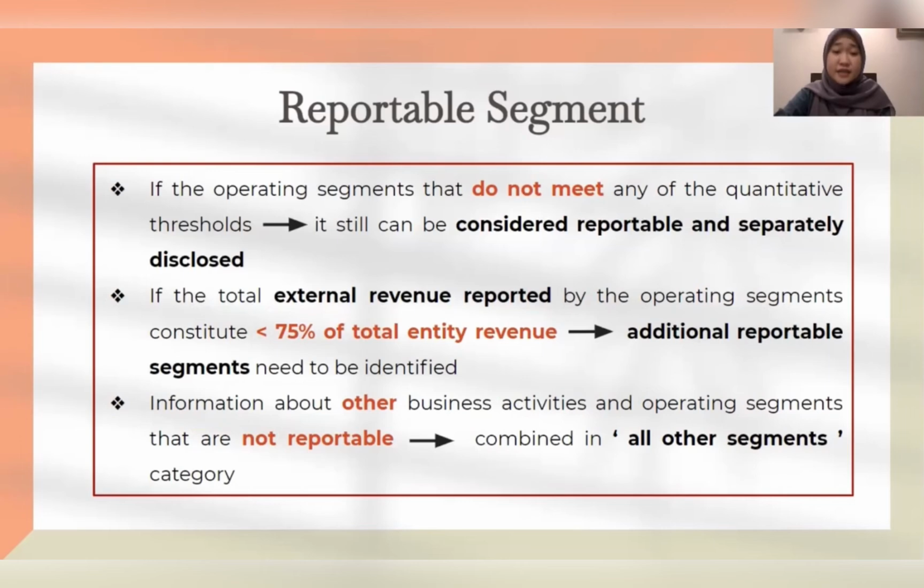Other than that, information about other business activities and operating segments that are not reportable because they do not meet any criteria stated shall be combined and disclosed in an all other segments category and need to be described.